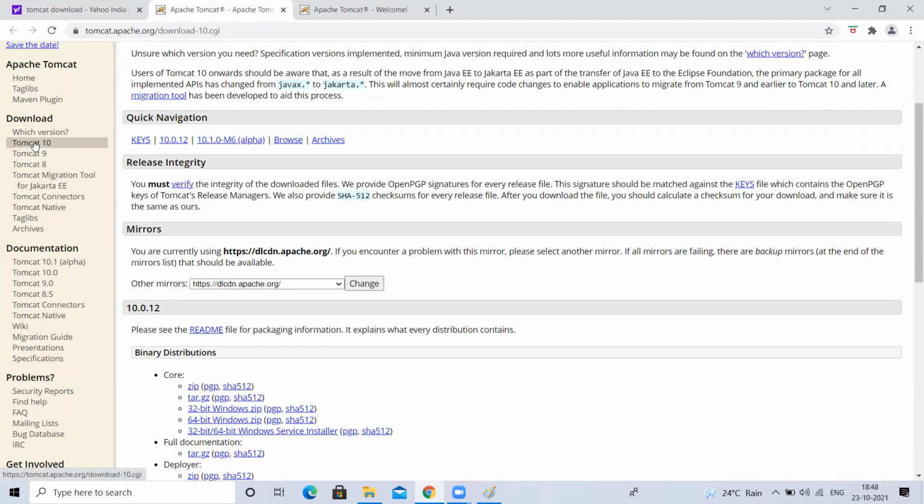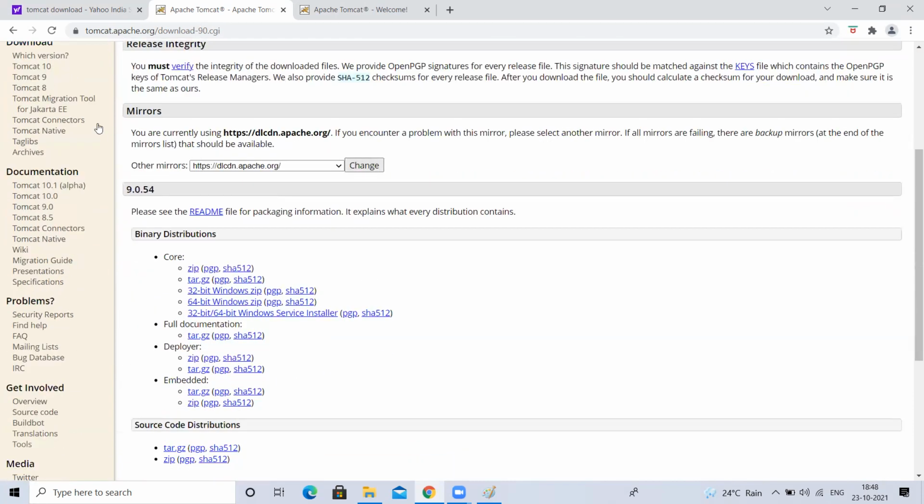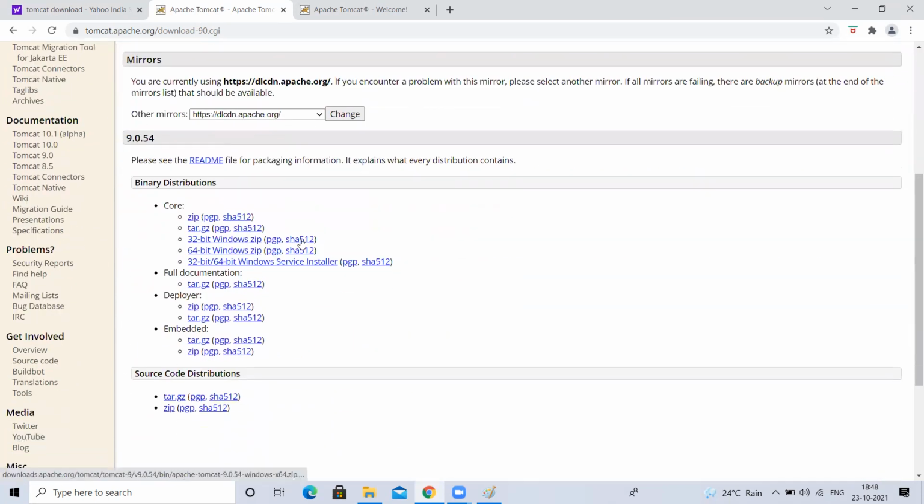For us, you don't need to bother about the latest versions. I'll go for 9, because we should not pick the latest version. The latest may give some advanced things, but I'll tell you the reason why I'm going for a little lower version. I'm taking 9. So not documentation, I'm going for downloads. I want to download it. I'm going to download the 64-bit Windows zip, because mine is a 64-bit Windows machine.